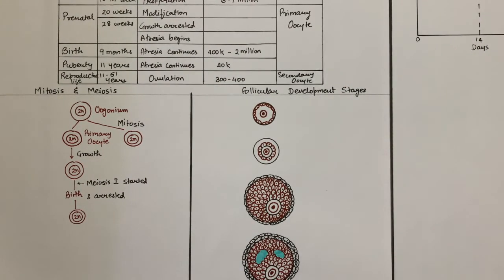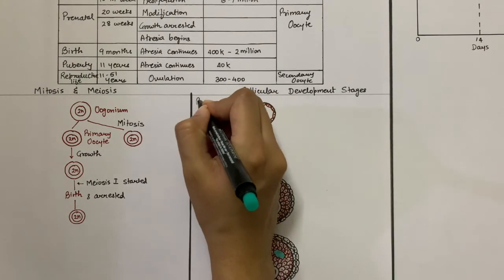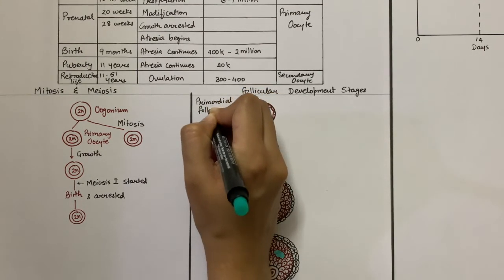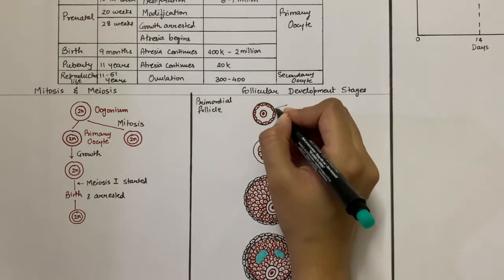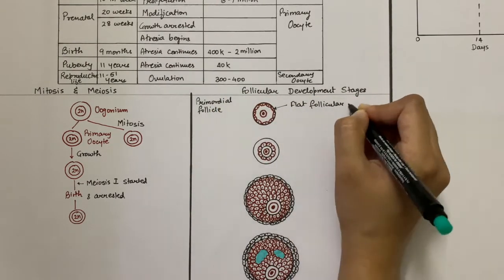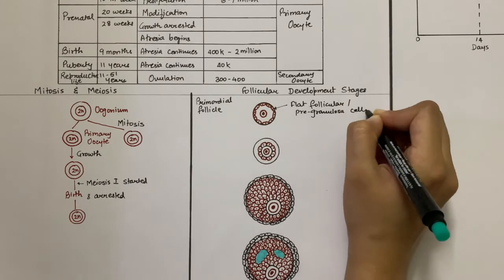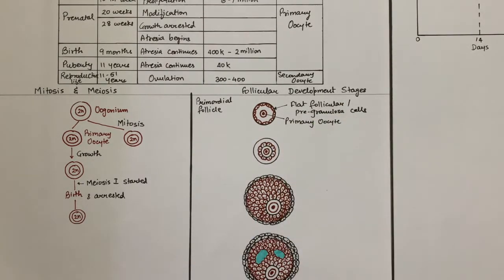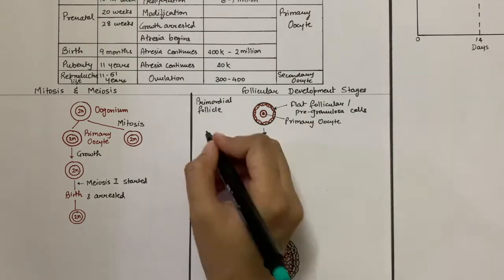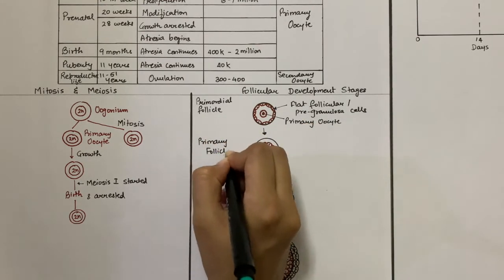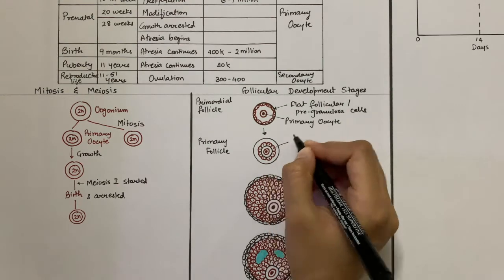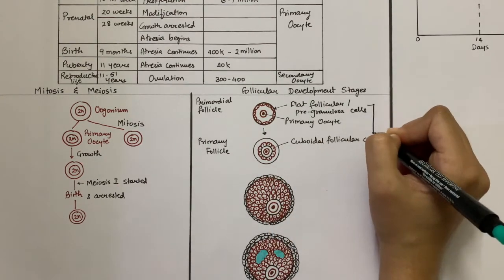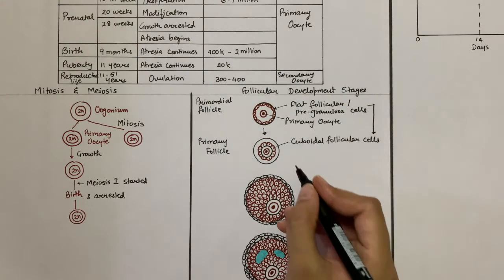At the time of birth, all the surviving primary oocytes are diploid and are in the form of primordial follicles. That is, they are surrounded by flat follicular cells, also known as flat pregranulosa cells. The local growth factors stimulate and activate the primordial follicles, which changes the flat follicular cells to cuboidal cells. This marks the beginning of primary follicles.